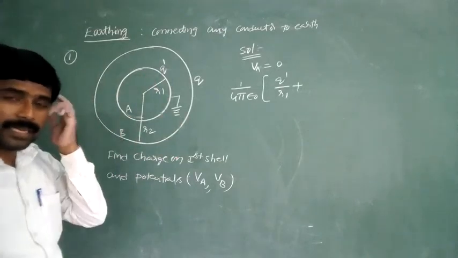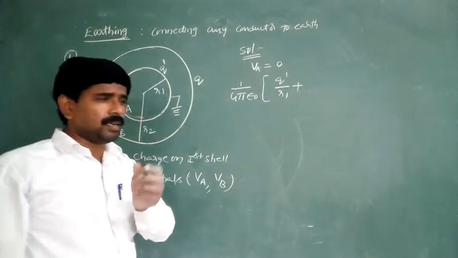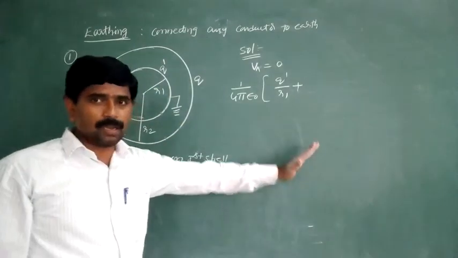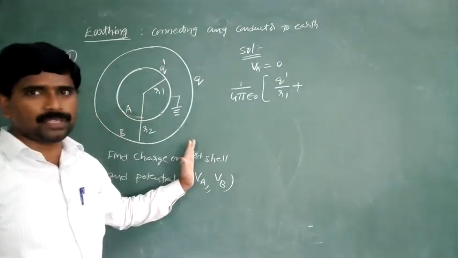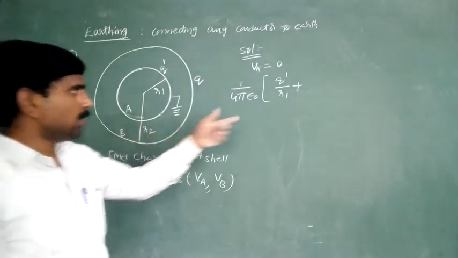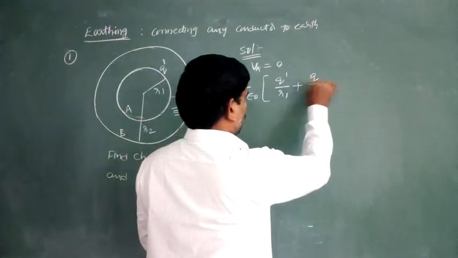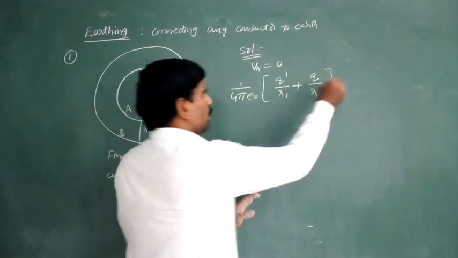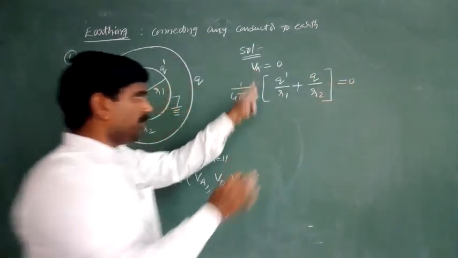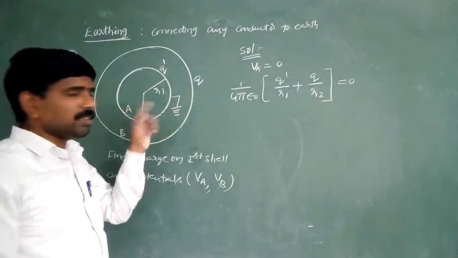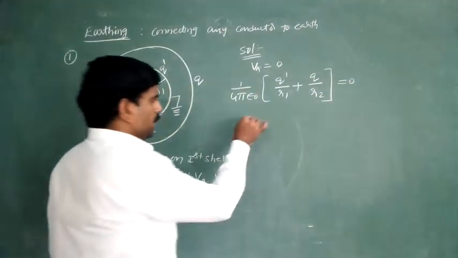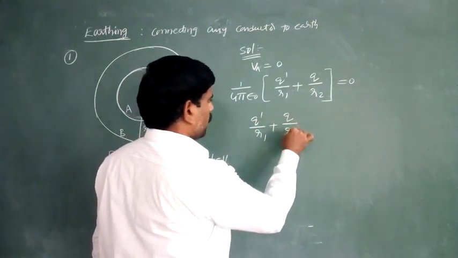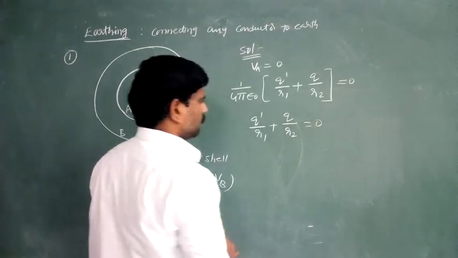Actually we learned that in the case of electric potential due to a charged spherical shell: outside of the shell, on the surface of the shell, and inside of the shell, it is the same. So this one is equal to Q by R2. This one is equal to 0. This is the potential VA, the potential on the surface of the first shell. Therefore, Q dash by R1 plus Q by R2 is equal to 0.